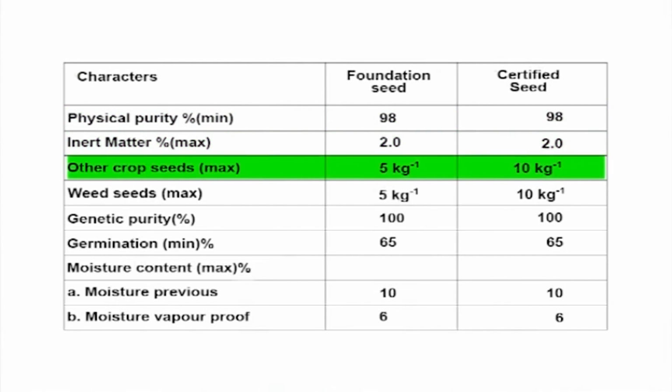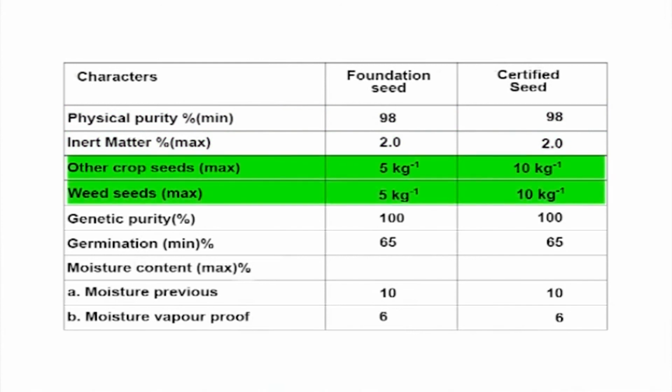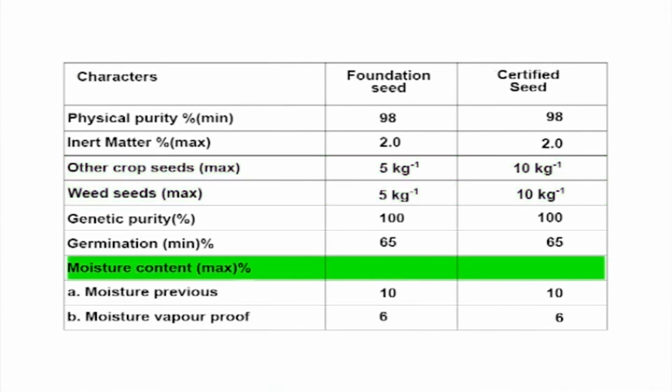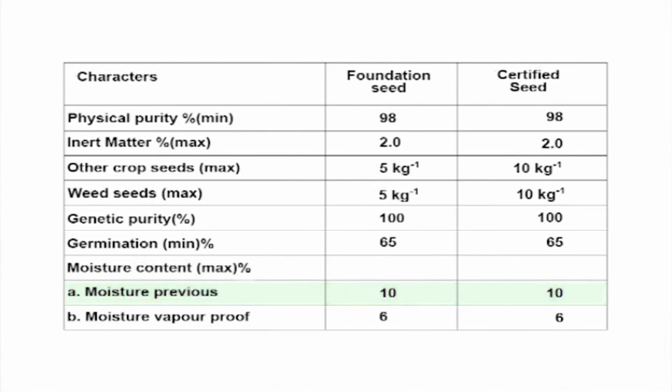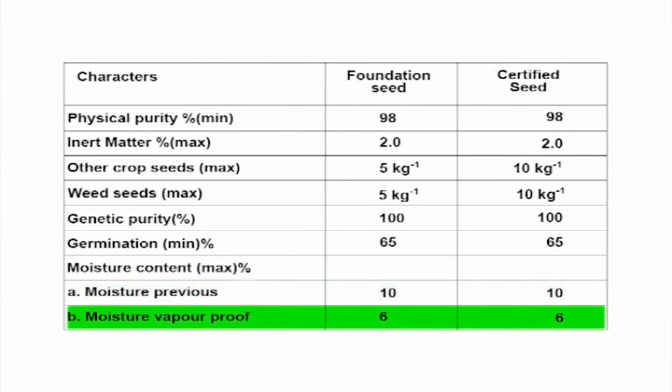The maximum percentage of other crop seeds and weed seeds allowed is 5 numbers per kilogram of seeds in foundation stage and 10 numbers per kilogram in certified seeds, respectively. The moisture content for foundation stage is 10% in moisture pervious container and 10% for certified seeds. In moisture vaporproof container, for both foundation and certified stage, it is 6%.